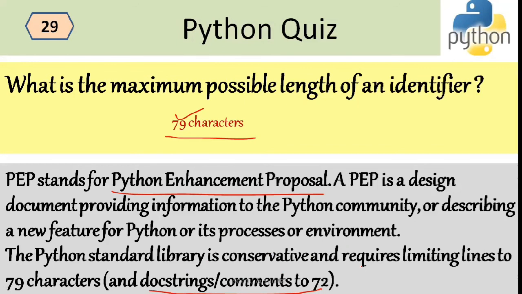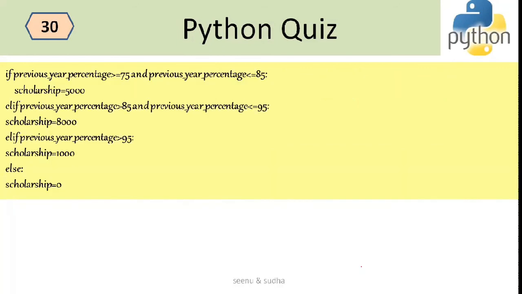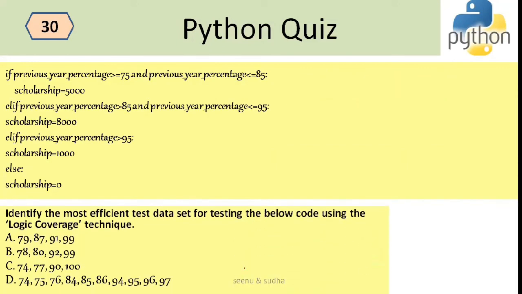Okay, fine. And for this particular program, identify the most efficient test data set for testing the given code using the logic coverage technique. So what is meant by the logic coverage technique? There is an if here, and this if can become true or false.